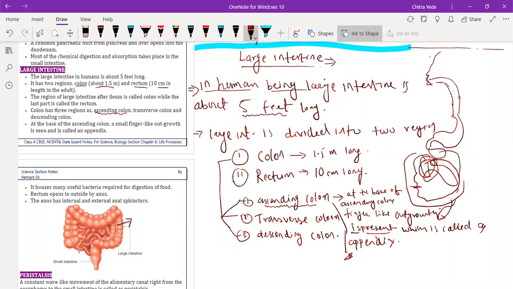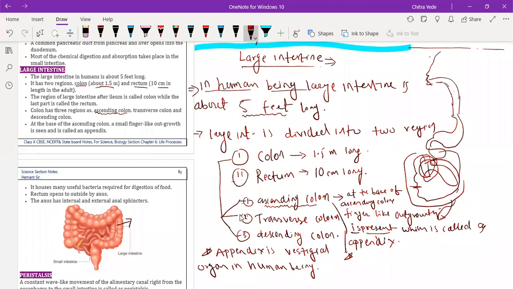The next point I'm writing here: the appendix is a vestigial organ in human beings, because it has no use.